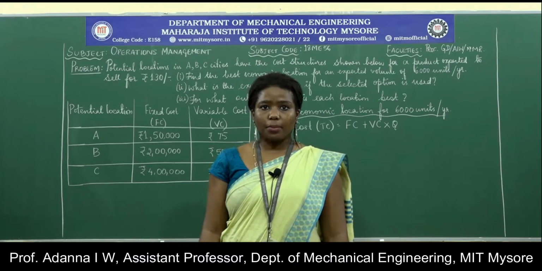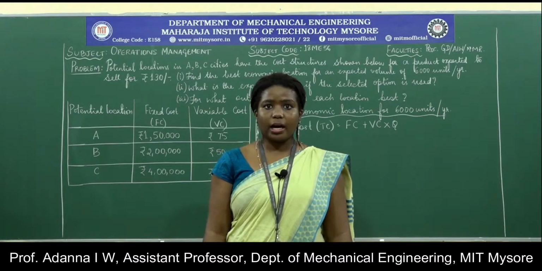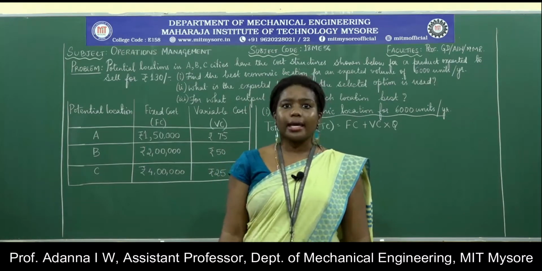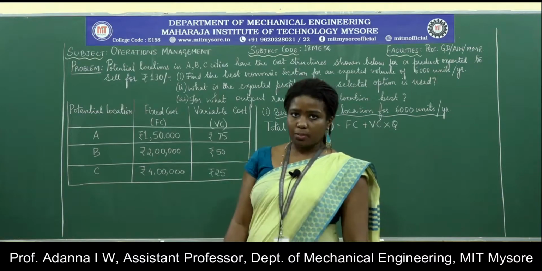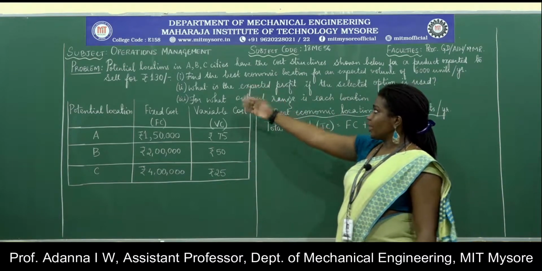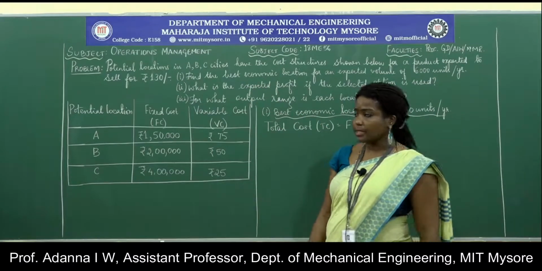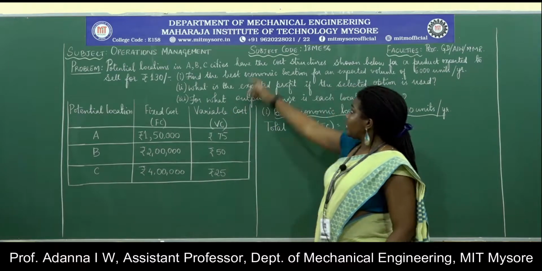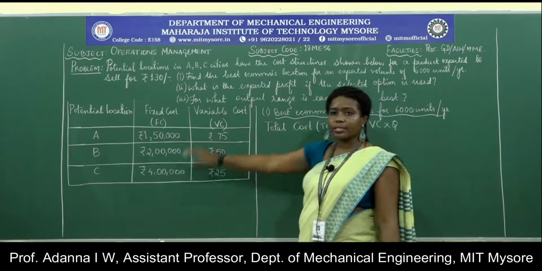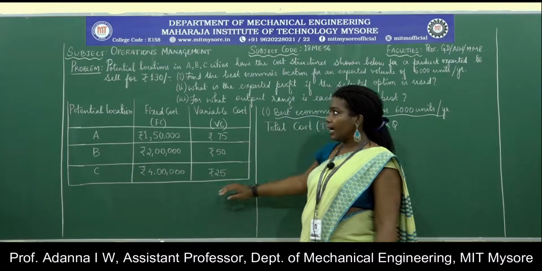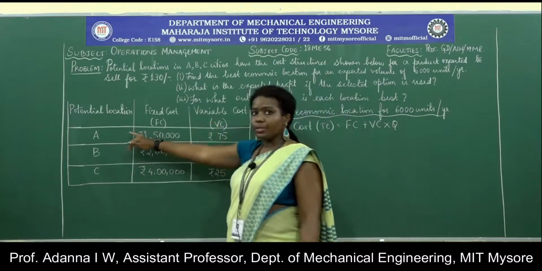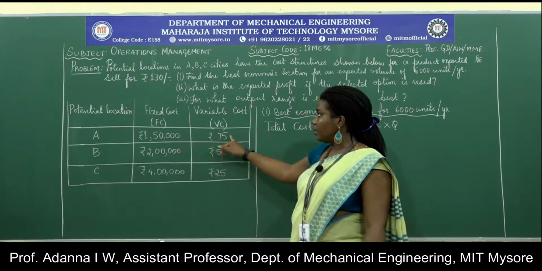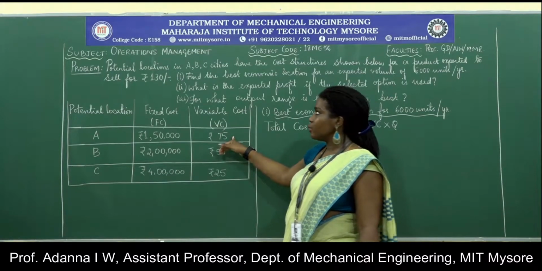Now we shall try to solve a problem using break-even analysis and see how we can analyze the costs and the effect of these costs on any of the products in the factory. So we are presented with a problem wherein potential locations in 3 different cities have been given to us. The 3 different locations are in A, B, C cities, and these have cost structures that are shown to us in this table. That means if I have location A, the fixed cost for this particular location is 1,50,000 and the variable cost for this location is ₹75.